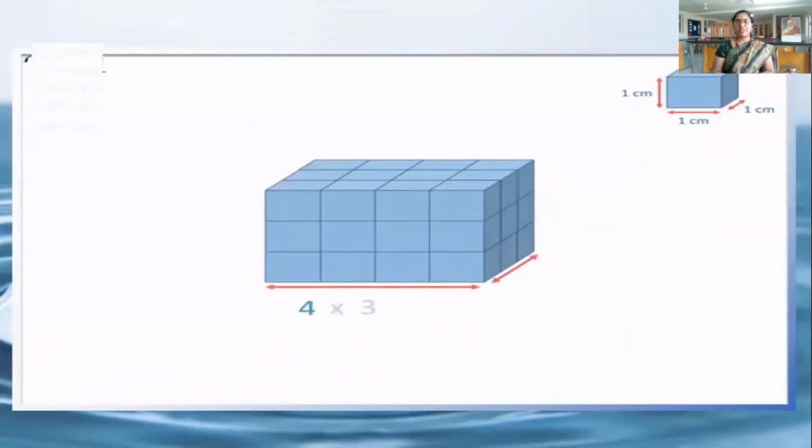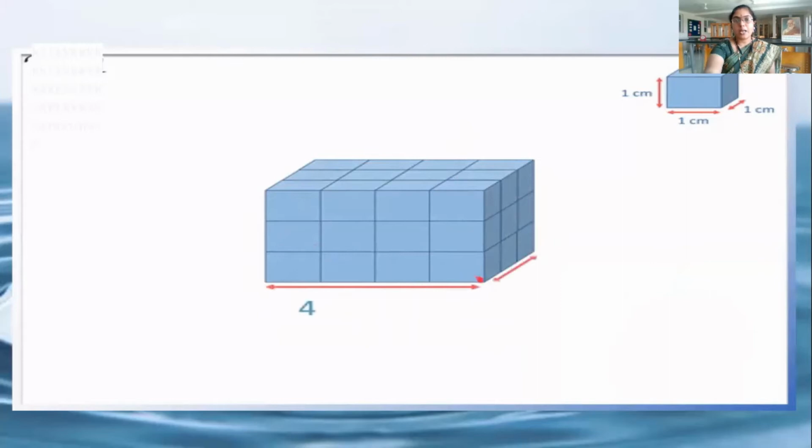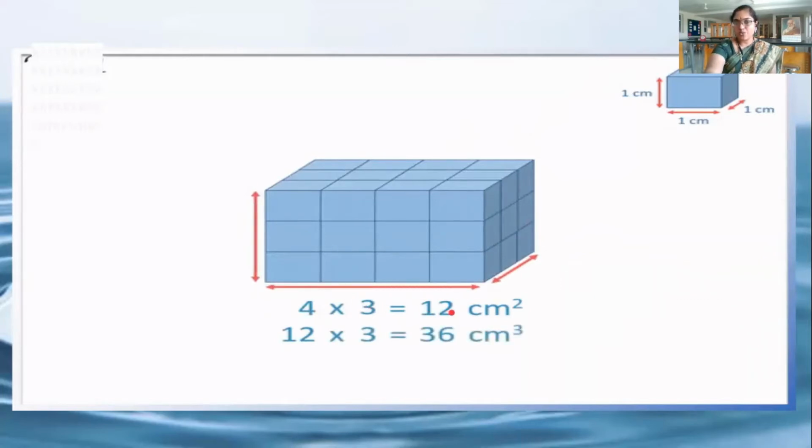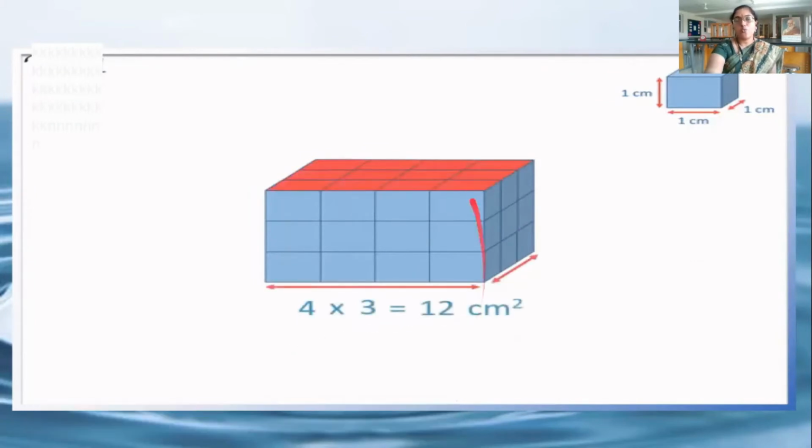If it is in a regular shape, like seen in the picture, in the shape of a cuboid, we have a formula for the volume of the cuboid: length into breadth into height. Length here has 4 squares, breadth 3 squares, and height also 3 squares. Each square side is 1 centimeter. Multiplying length into breadth, 4 into 3, 12 centimeter square, and again 12 into 3, 36 centimeter cube is the volume of a regular shaped cuboid.